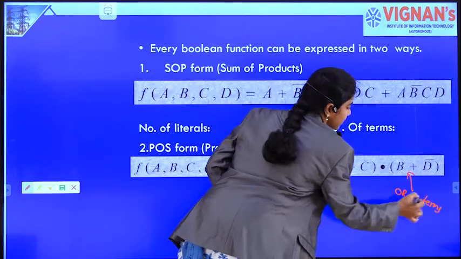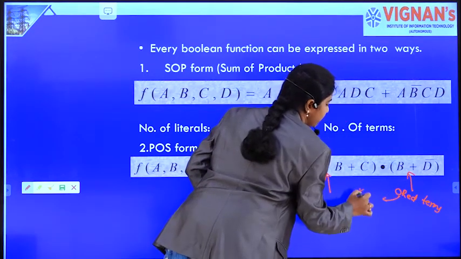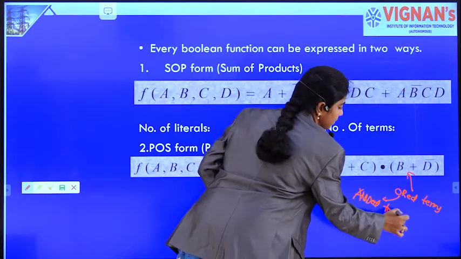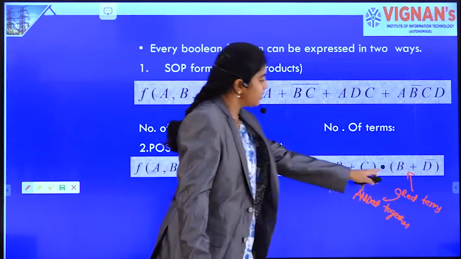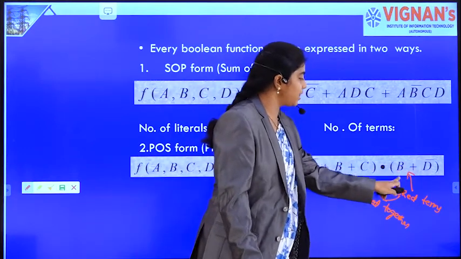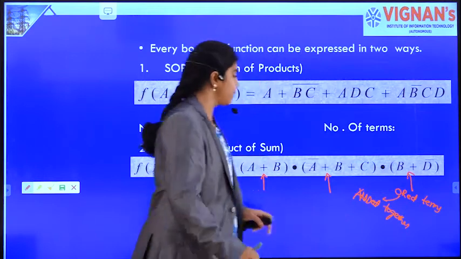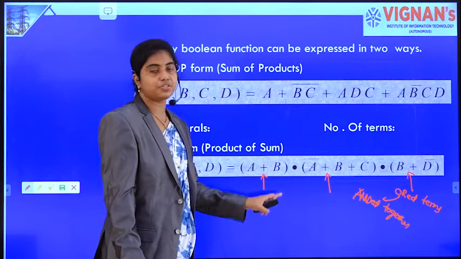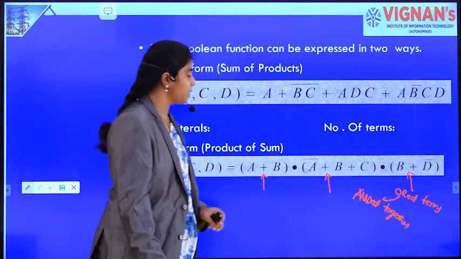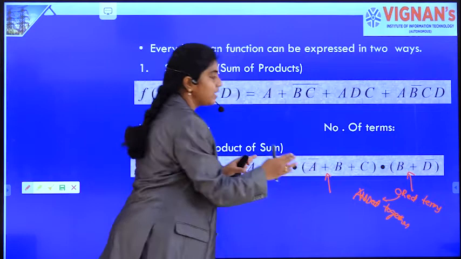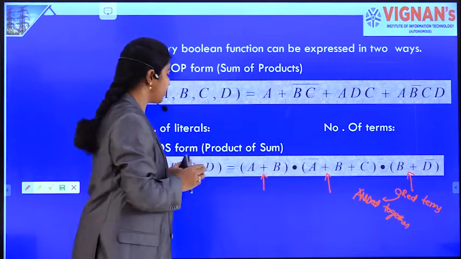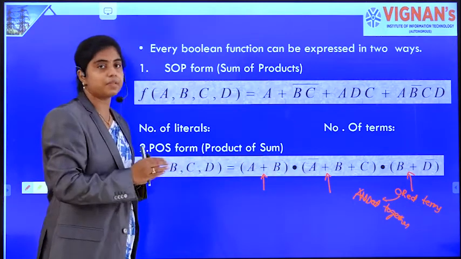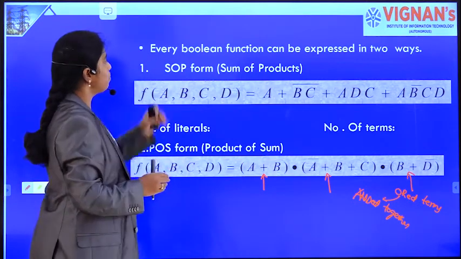and these OR terms are ANDed together. This B plus D bar is nothing but the OR combination of B and D bar, and this A bar plus B plus C is nothing but the OR combination of A bar, B and C, and these terms are ANDed together. That is nothing but product of sum terms. So this is another form of Boolean function.